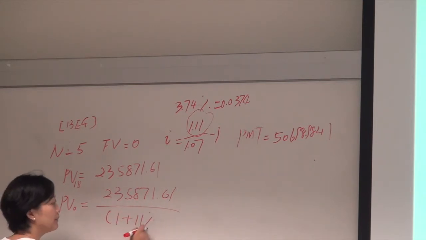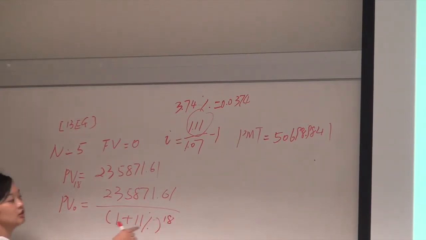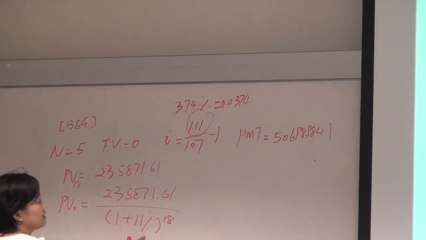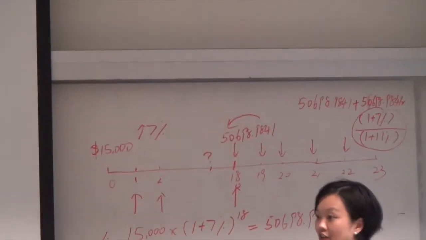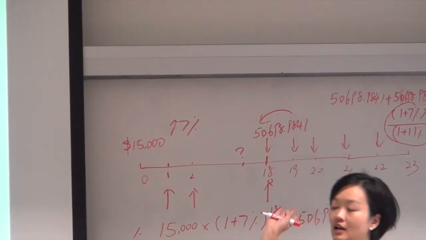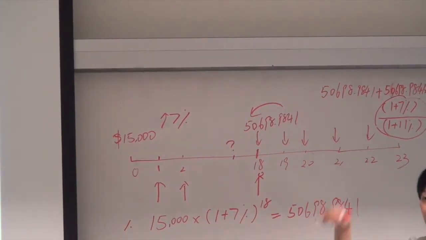I will explain. For how many periods? 18 months. Okay. This is a little bit tricky, but if you have that graph, that timeline, it will help. Why is it 11%, not 3.74%? Because there's no inflation anymore. We already considered it, don't forget step 1. We already adjusted for inflation here. So we just discount them back. No inflation anymore. We already adjusted for the first 18 periods. Now we discount them back, okay?